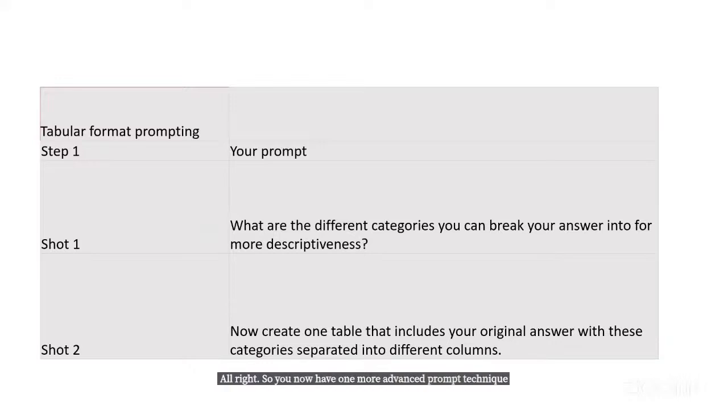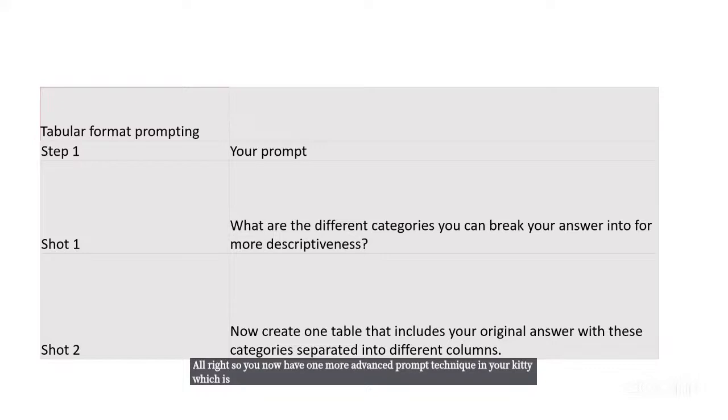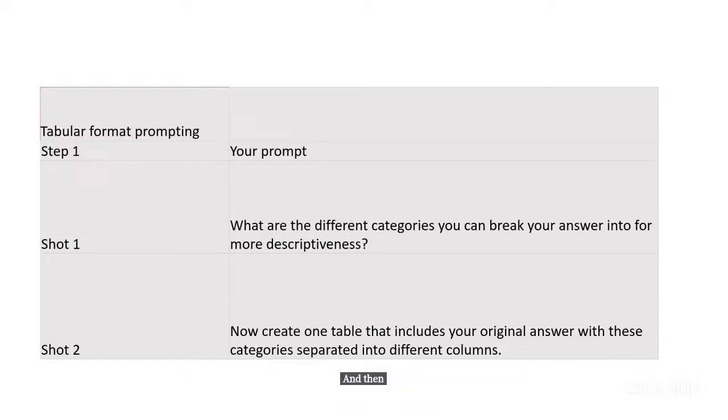First, chain of thought prompting, where you ask ChatGPT to stop, think, reason, and then give the answer. And you also have tabular format prompting, where you can ask ChatGPT to create categories for the answer it has given, and then divide the answer into those categories so that it is more readable, more usable, better.